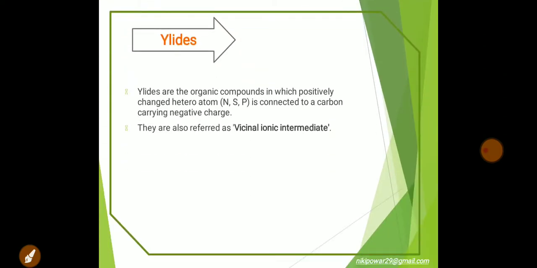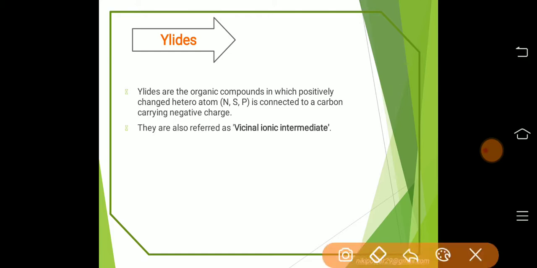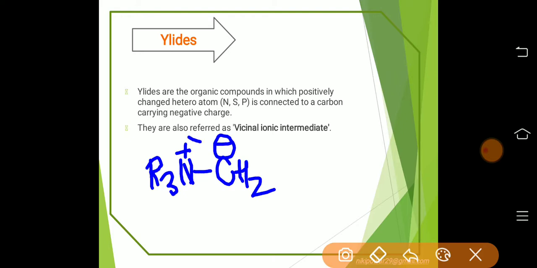Ylides are the organic compounds in which a positively charged heteroatom such as nitrogen, phosphorus, sulfur is connected to a carbon carrying negative charge. Basically, these are uncharged species such that the positive charge can be neutralized by the negative charge. So, these are uncharged molecules having a negatively charged carbon atom directly bonded to a positively charged heteroatom. This is one of the other definitions of ylide.